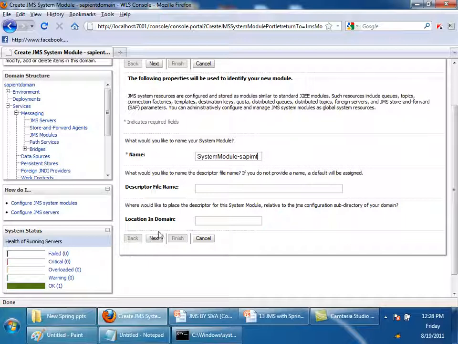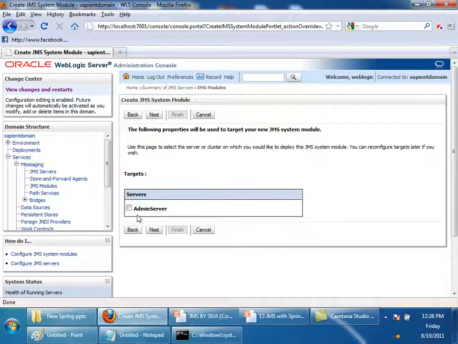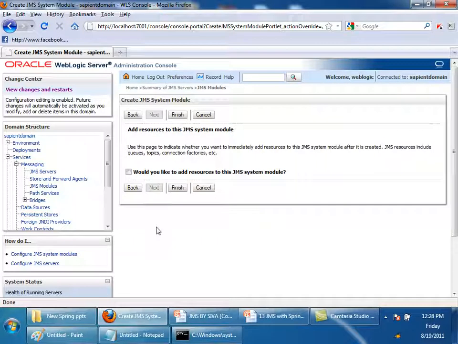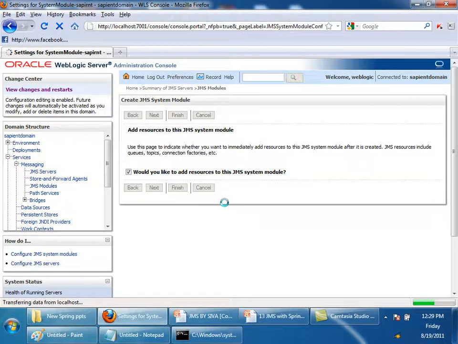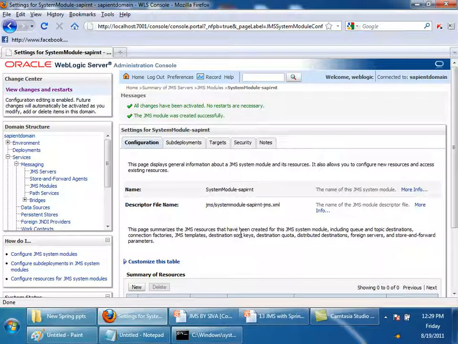And take all the defaults, next. And target it to admin server. Don't forget to target. If you don't target, it will not work. Target, select this admin server, next. Would you like to add resources to the JMS system module? Yes. I would like to create topics and queues. Select this. Finish. JMS system module.